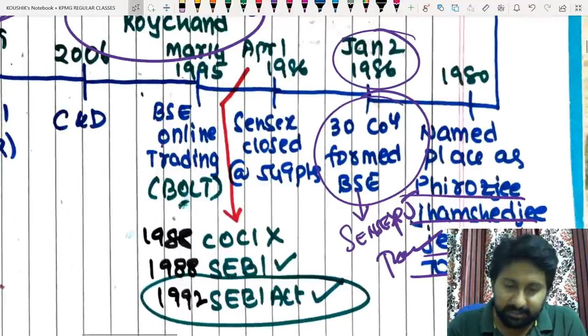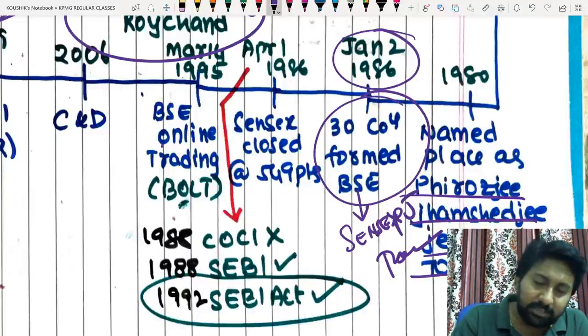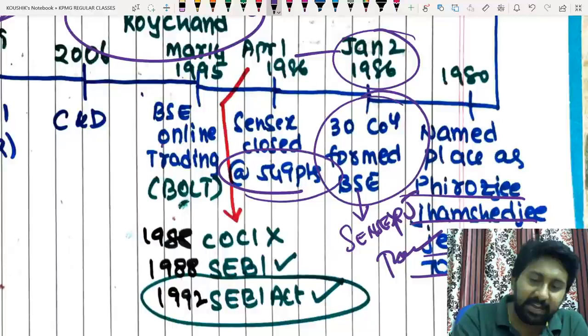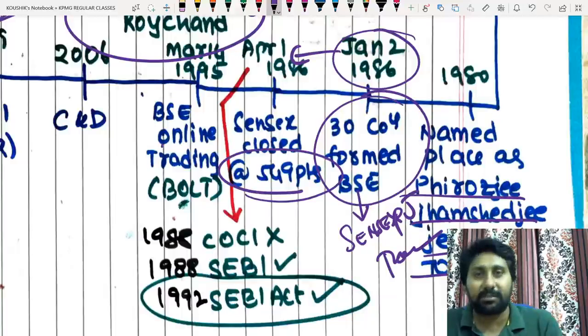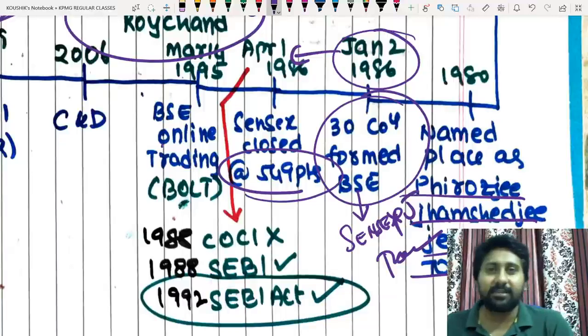Okay. Next, on April 1st, 1986, the Sensex closed at 549 points. That means in the 3-month period from January 2nd to April 1st, 1986, the market increased 5.5 times. 100 has become 500. So the market has increased, and positive signs in the Indian stock market have started.